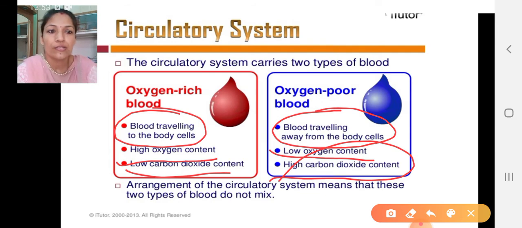Fine. So our heart is structured in such a way that it does not allow the mixing of these two types of blood. That is due to the presence of 4 separate chambers. So 4 separate chambers, they won't allow the mixing of the oxygenated and deoxygenated blood over there. Fine.